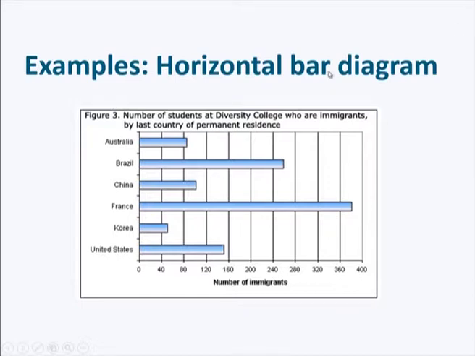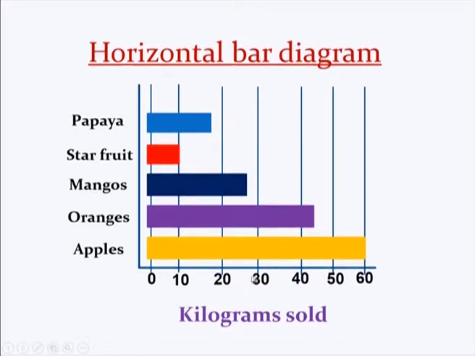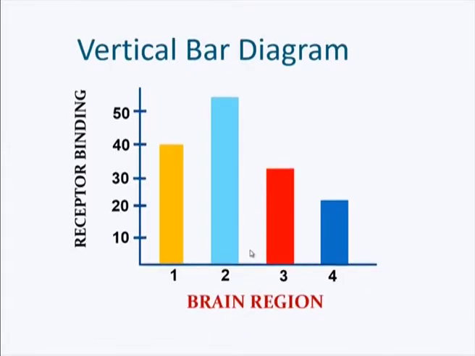So the first one shows the number of immigrants of different countries of the world. This is a simple bar diagram, which is a horizontal bar diagram. The next one is another horizontal bar diagram which shows the kilograms on the horizontal side and different types of fruits on the vertical side. And the third one is a vertical bar diagram giving the different regions and the corresponding values. So this is another vertical diagram.